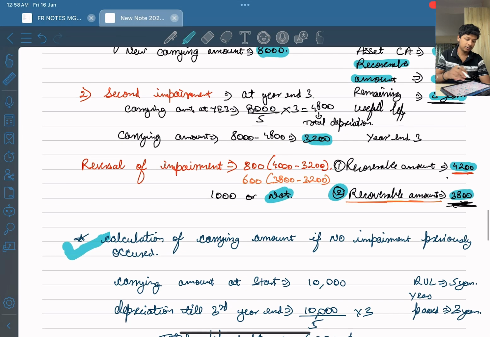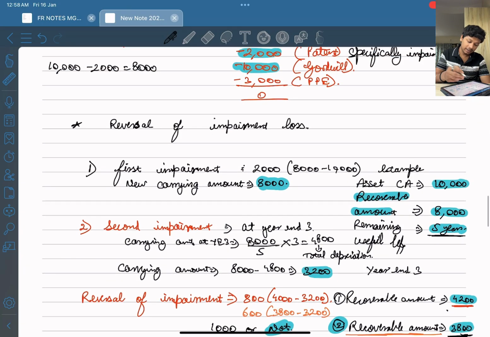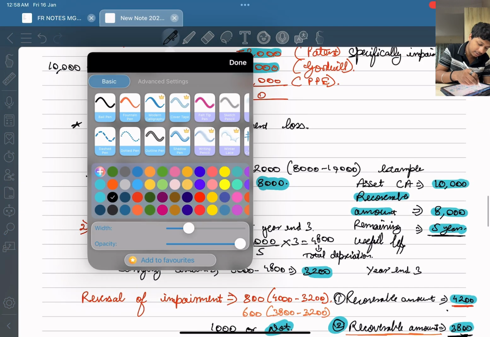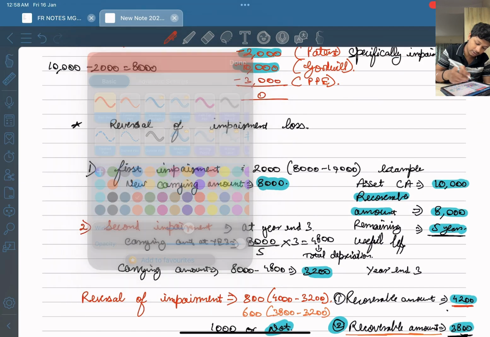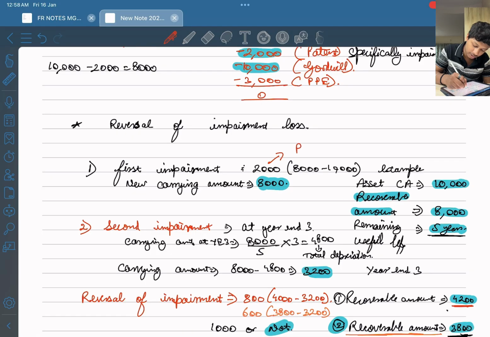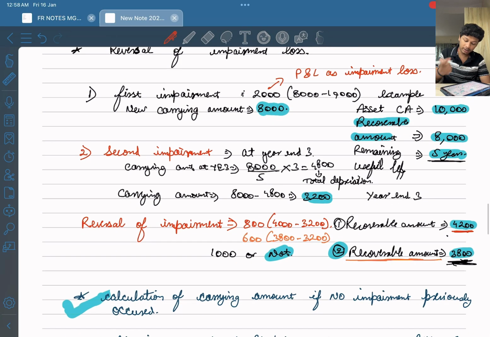So what happens? See, firstly, we have recognized this in profit and loss as impairment loss, right? Okay. Now, for property, plant and equipment, we know that the gain arising on revaluation goes to the OCI, right?